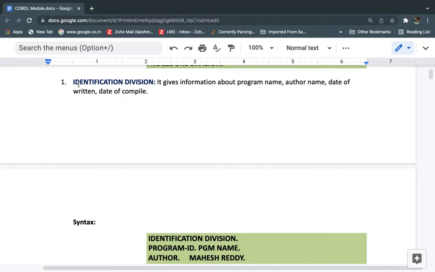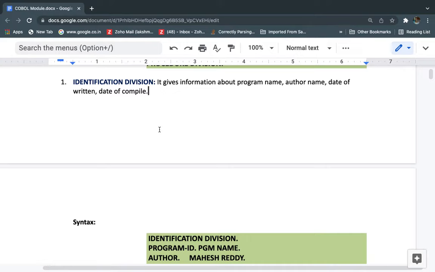The first one is the identification division. Let's say, for example, I am working in X company, and how can I be recognized as working in X company? We have an ID card. There we have the details: the employee ID, the employee name, followed by the date of birth and date of joining, some information like that.